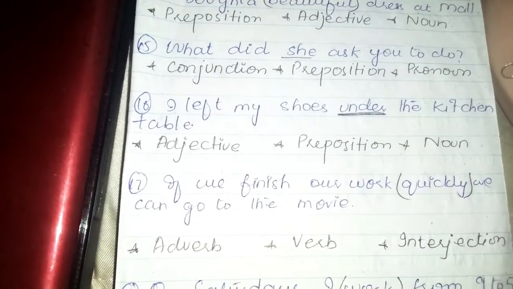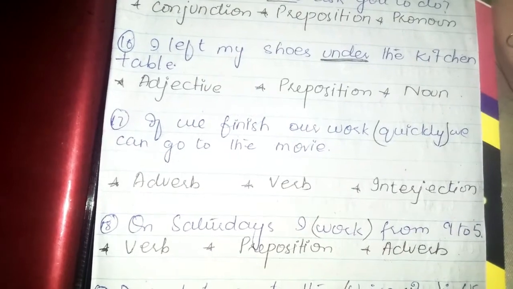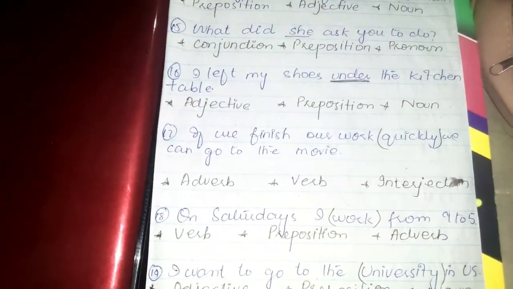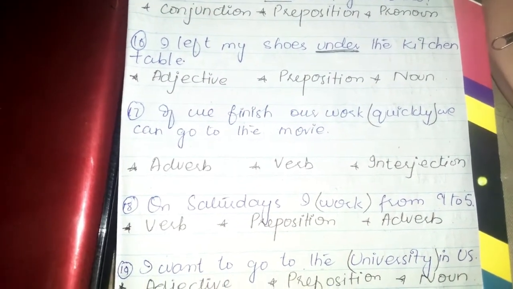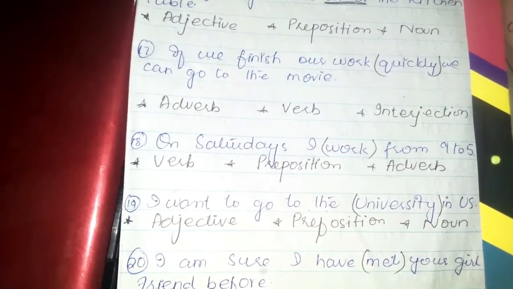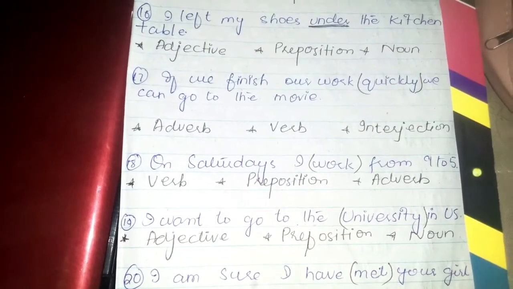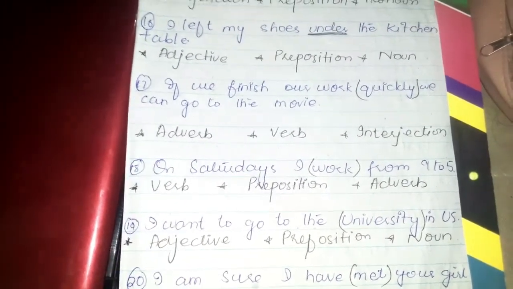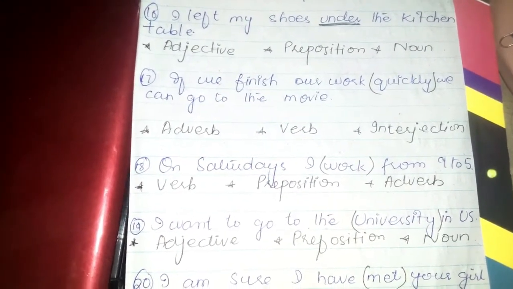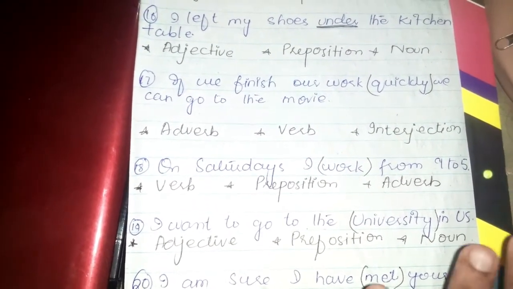Number 16, I left my shoes under the kitchen. Now here, same options, you have to identify what "under" is. Number 17: if we finish our work quickly, we can go to the movie. Now here you have to identify what "quickly" is, adverb, verb or interjection. Okay students, a quick hint: "ly" is mostly used in adverbs. So I have identified the answer over here, but next you have to do it by yourself.